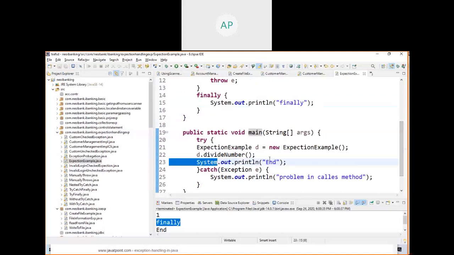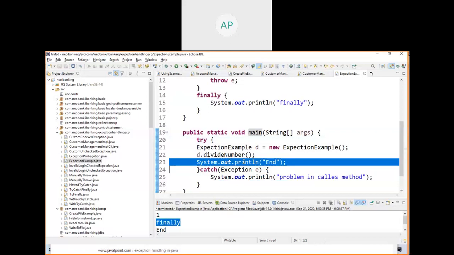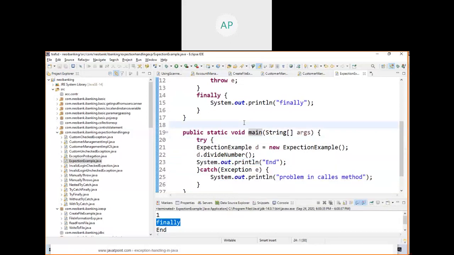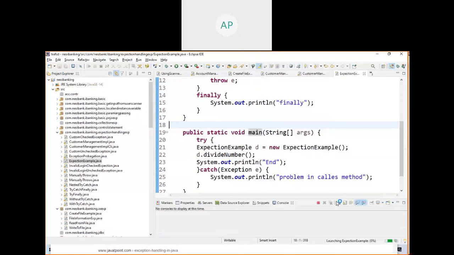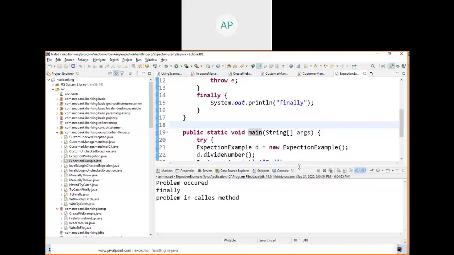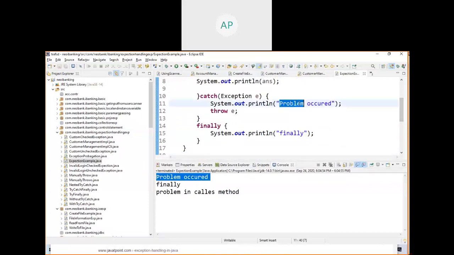Now what will happen? It will come here. It will print this one. It is throwing. It will go to the finally block whatsoever. Then it will come here. This line will not get executed because you are throwing the exception. So inside this try it will go to catch and print this one. It won't print this one. So now we are trying to learn throw. Throw is to throw the exception manually.